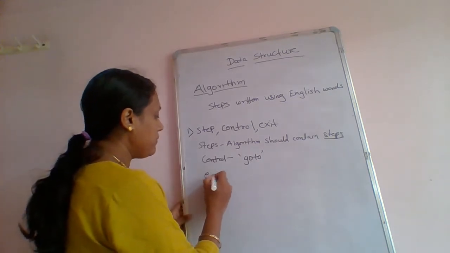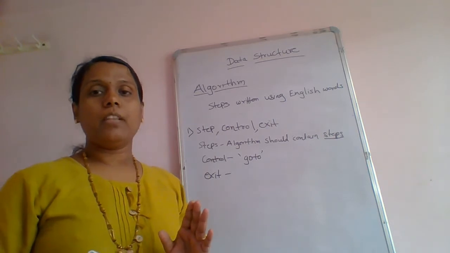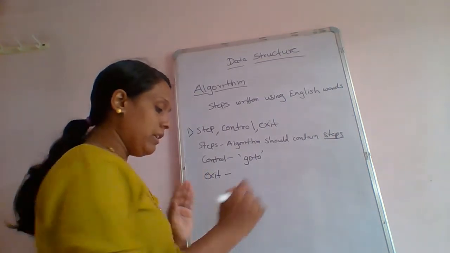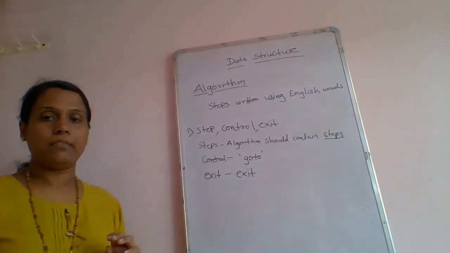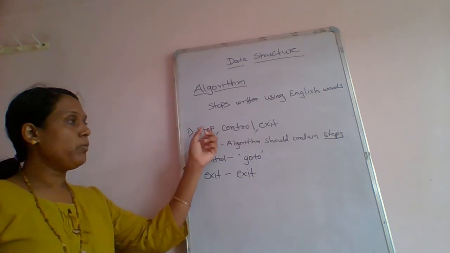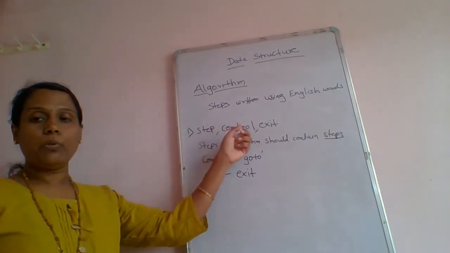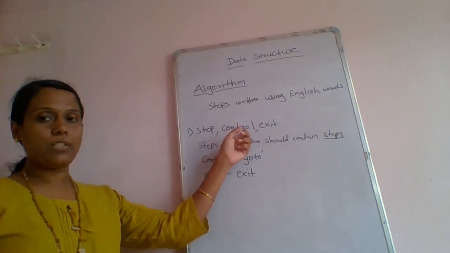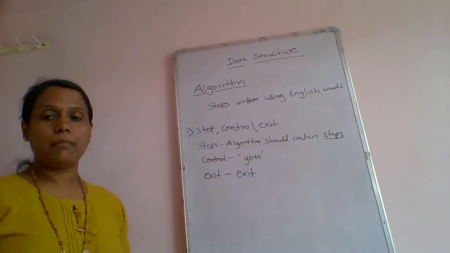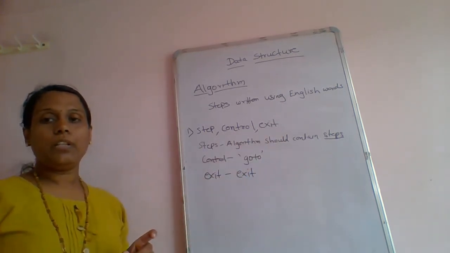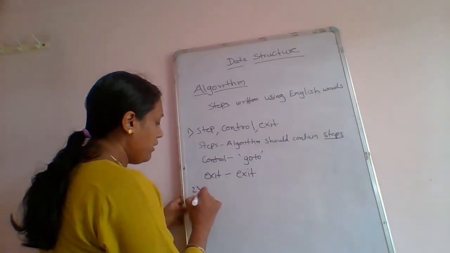And the next one is the exit. When you finish the algorithm, then at the last you have to write the exit statement. That is the end of the algorithm. So first we have to follow the steps, meaning we have to write the program in steps. Second, control. If you want to control your program, different control structures are there, for example go to. Then third one is the exit statement. If you want to finish your algorithm, then at the last you have to write the exit. Then the second one is the comments.